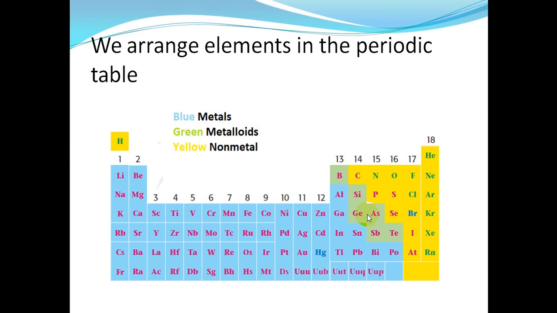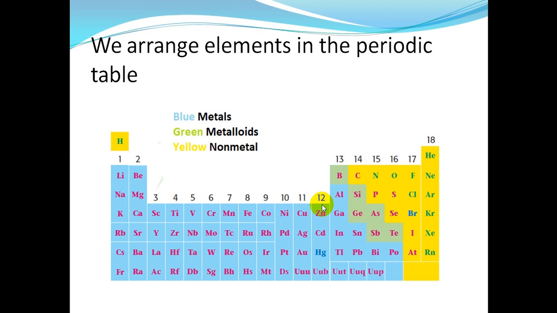In the middle between metals and non-metals. Okay, another question. Most of the elements in the periodic table are metals or metalloids or non-metals? Yes, they are metals. Look here, how many elements are metals. They are more than the metalloids and non-metals.